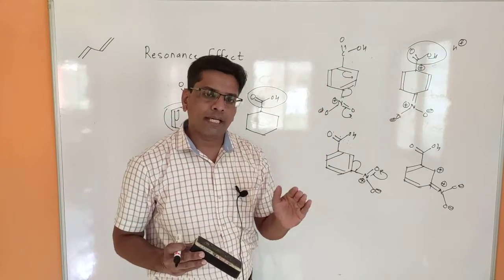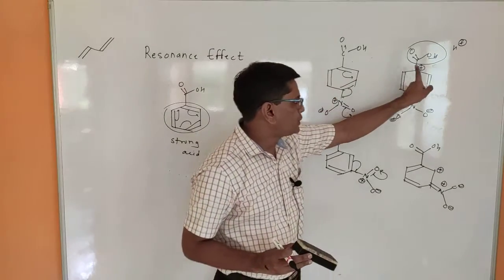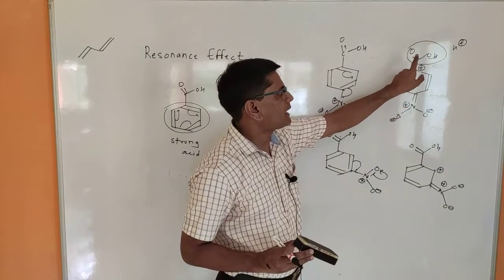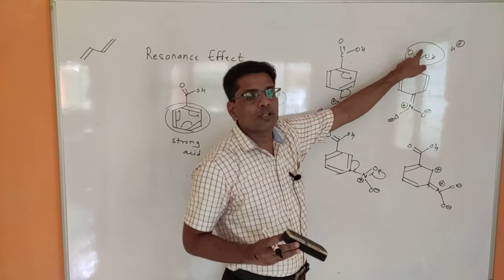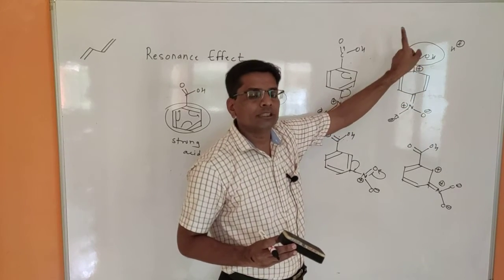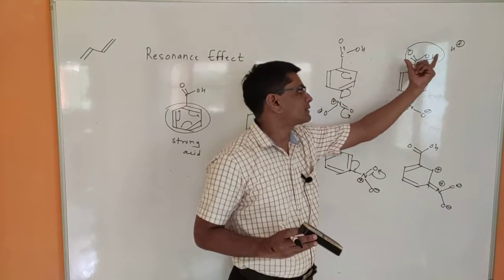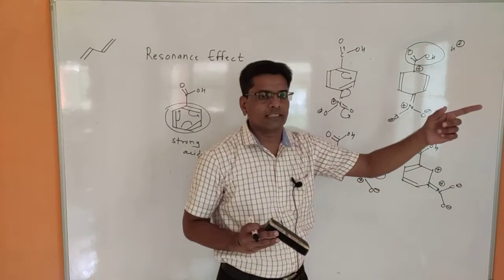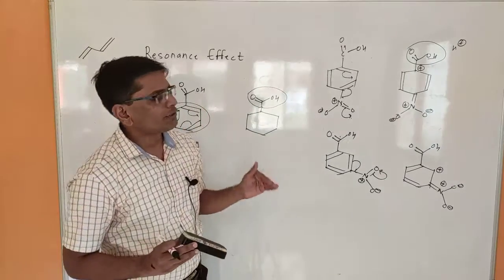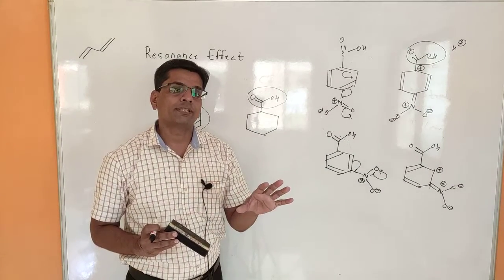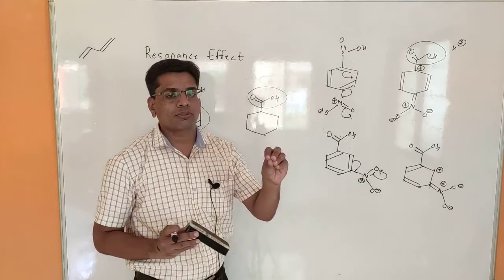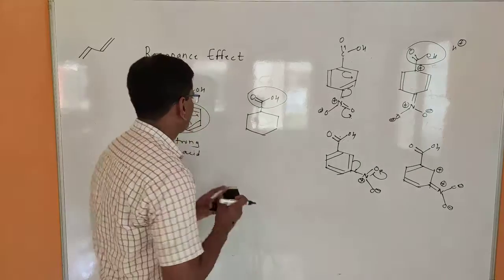In ortho-nitrobenzoic acid as well as para-nitrobenzoic acid, this positive charge is generated at the same center, and that's why they could not provide the electron density. So it takes the electron density from the other side, and that's why this becomes more acidic. So if an electron withdrawing group is present at the ortho and para position, then the benzoic acid becomes a stronger acid, or the carboxyl functional group becomes stronger.